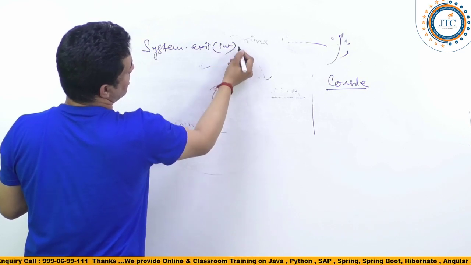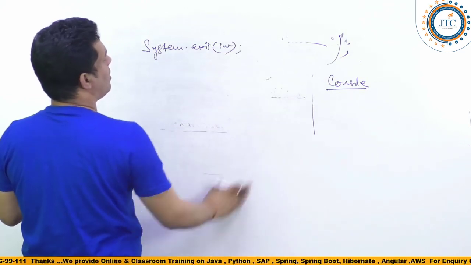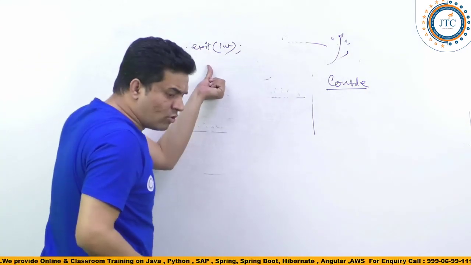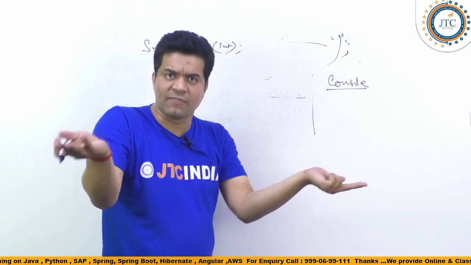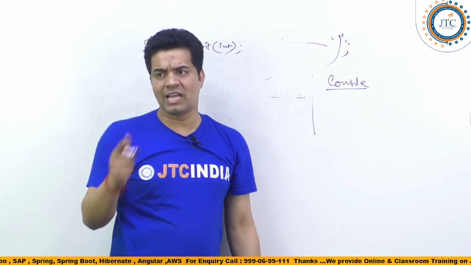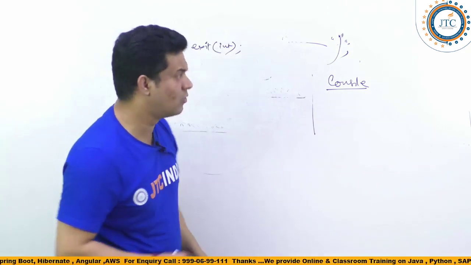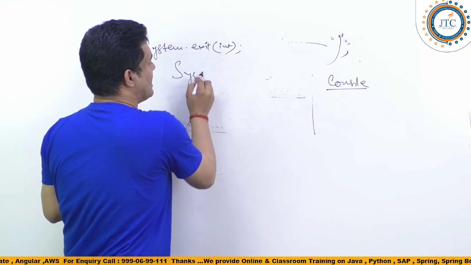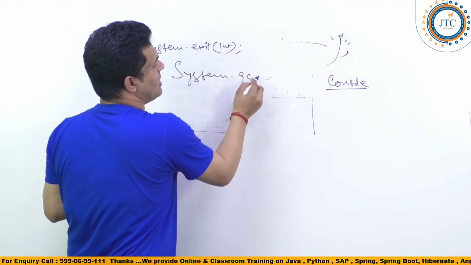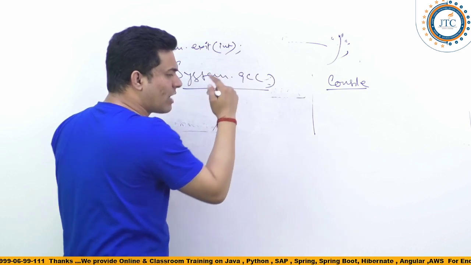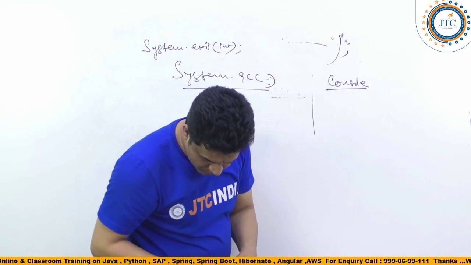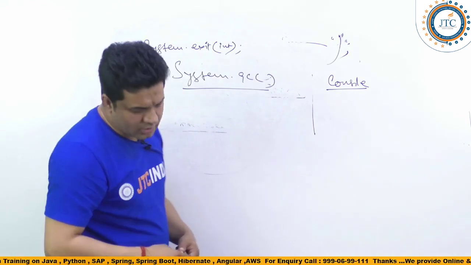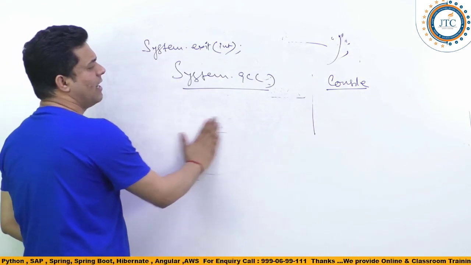System.exit means it is going to terminate your JVM, meaning the processing of the JVM itself will be closed. You have also seen System.gc. By using this one, you can request GC to come in that case, right?